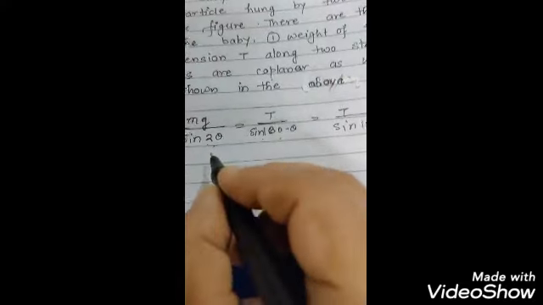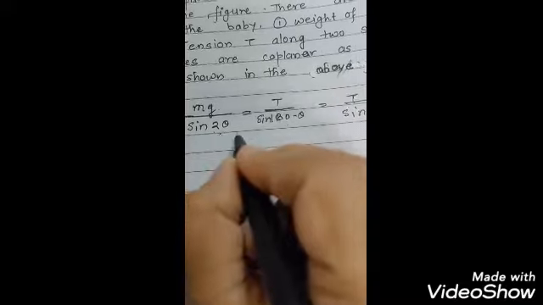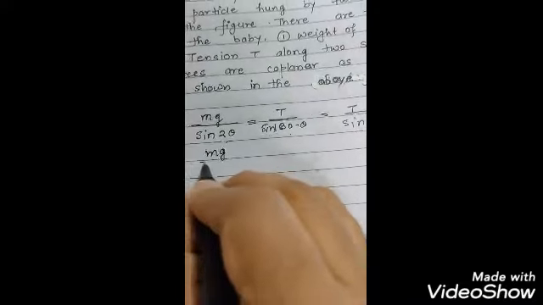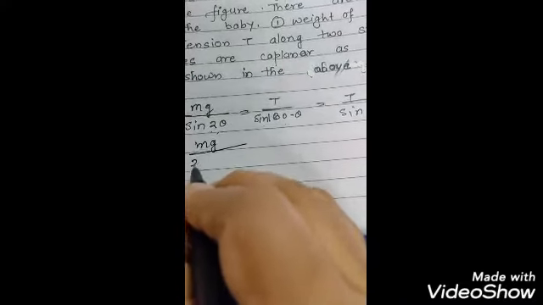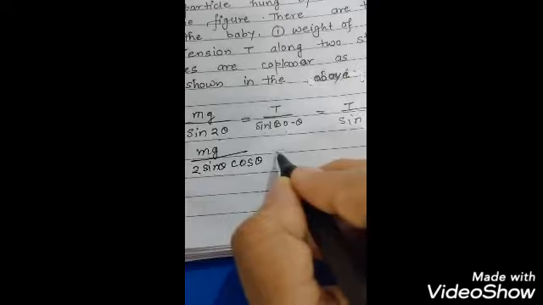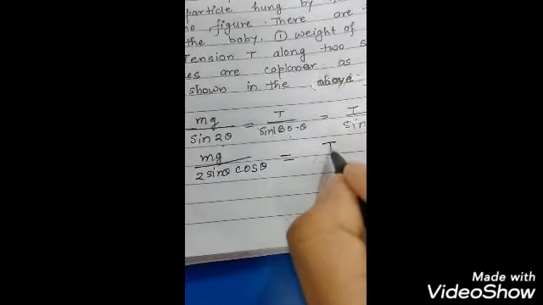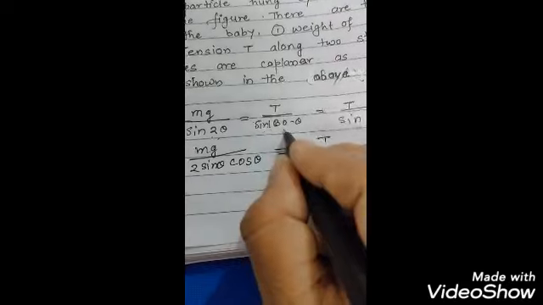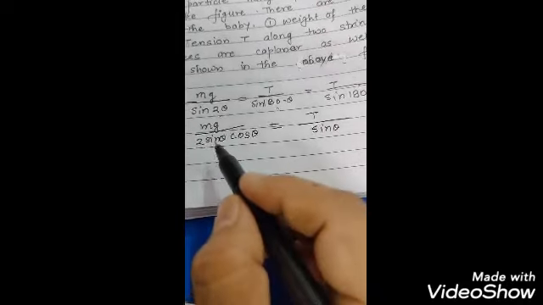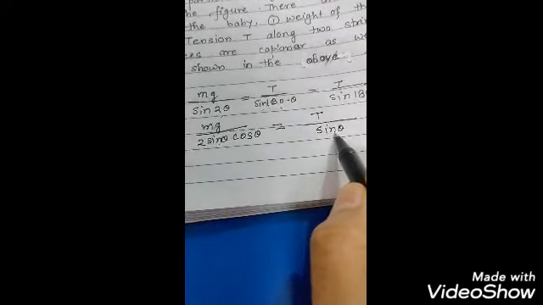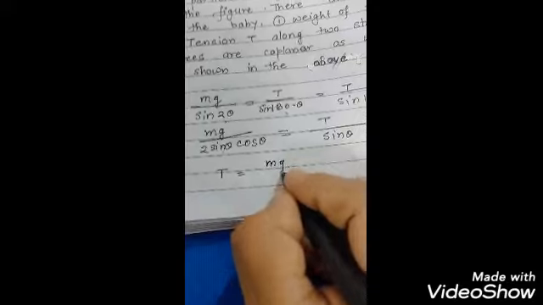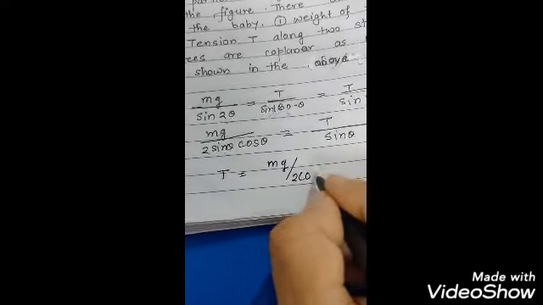Taking two of these relations, we can break mg upon sine 2 theta into sine theta cos theta, and T upon sine 180 minus theta is simply sine theta. Now this sine theta and this sine theta cancel, so what remains is tension equal to mg upon 2 cos theta.